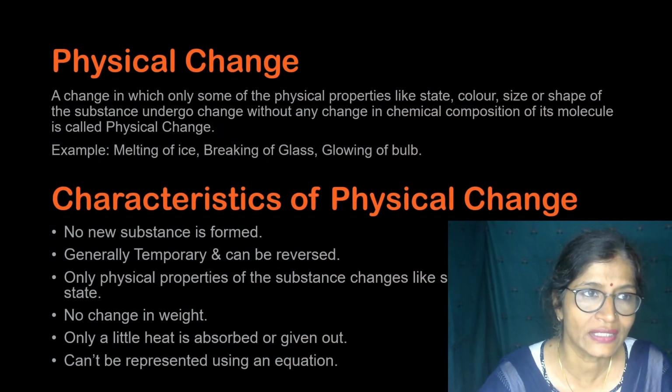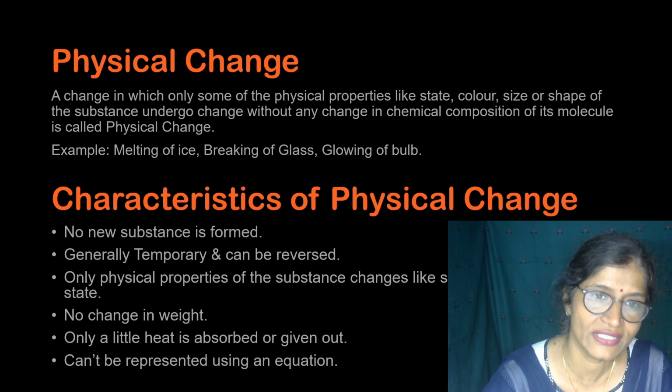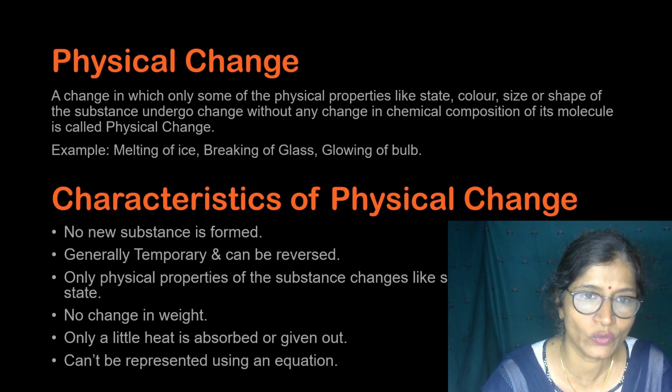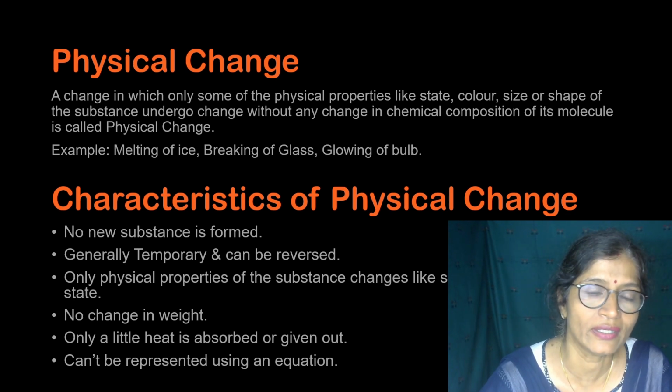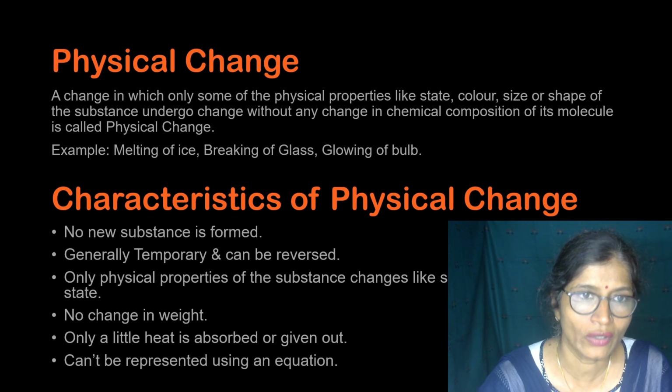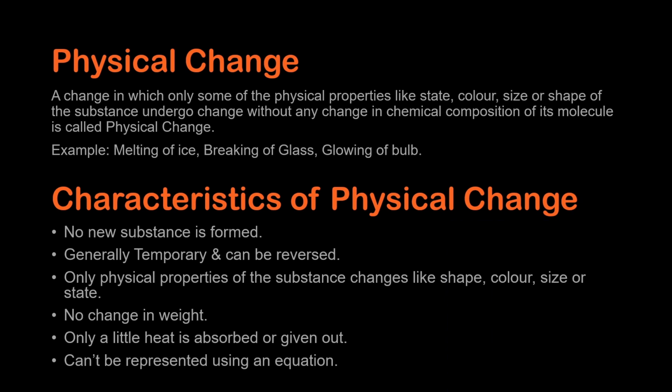Okay. So last class you have studied about what is a physical change. A physical change is one in which no new substance is formed and the chemical composition of the substance does not change. Only some physical properties of the substance, like state, color, size and shape, change. Then that is the physical change. For example, melting of ice, breaking of glass, glowing of bulb.